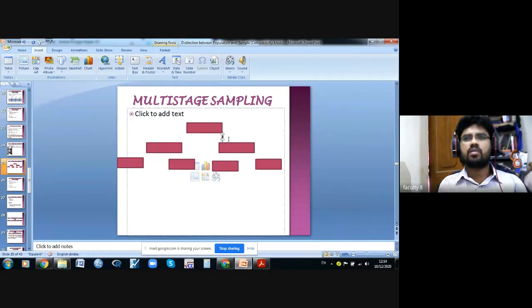So you can put arrow marks also. Within the mandal, you may take two villages. I'm not able to change the color, but you may take. Is it understood?